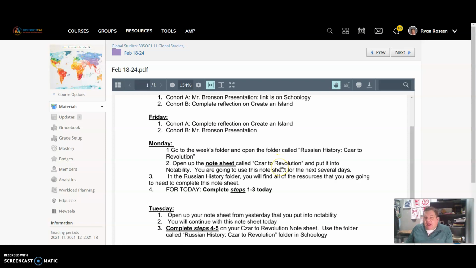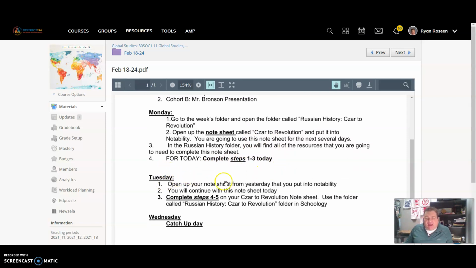On the note sheet, you will see that there are many steps, and it walks you through the steps, and all of the resources are found in the folder for the week. So what you are going to do is complete steps 1 through 3 today. Tuesday, you will continue with that note sheet, only you'll be doing steps 4 and 5. Please keep that in mind. This is going to be our week.